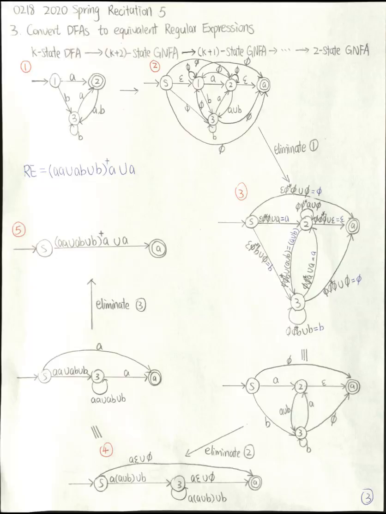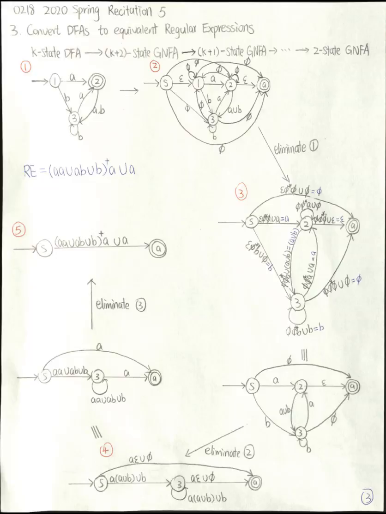Next, we want to eliminate state 2. Following the same procedures, we have a 3-state graph. And I recommend that you pause this video to check each transition and each expression on it. After that, you draw a clean version of graph 4.